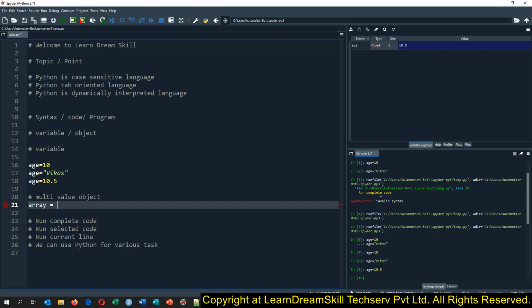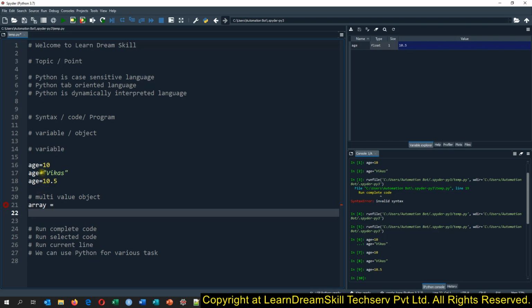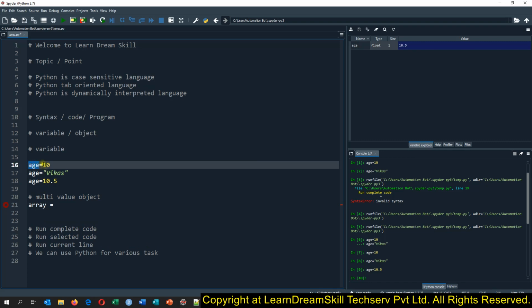Multiple values means, suppose I want to create an object, here I created this age object with the value 10 only.